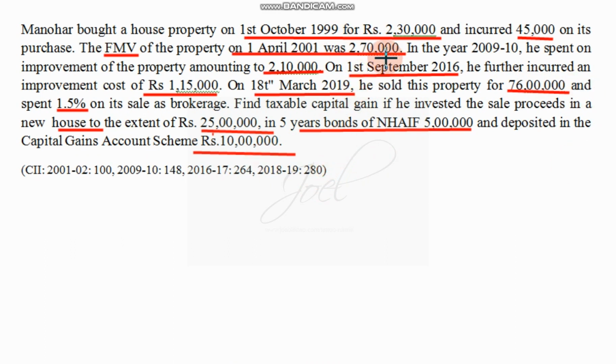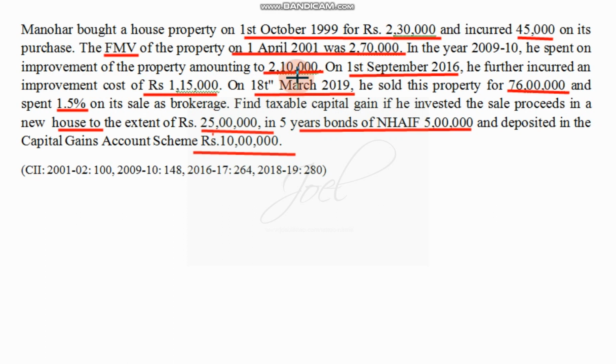So definitely this is a long term capital gain asset. So we cannot consider this value because it is incurred before 1/4/2001. Therefore, we have to consider fair market value as on 1/4/2001. So this is the cost of acquisition.